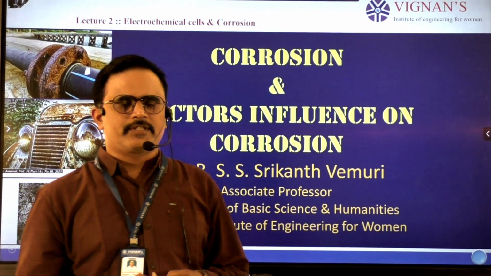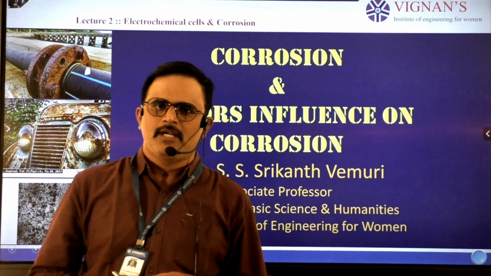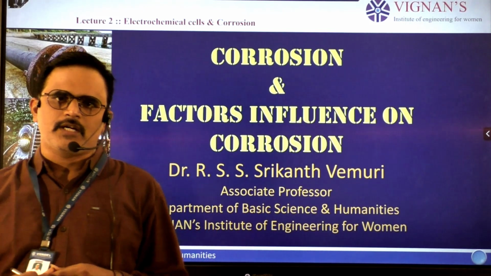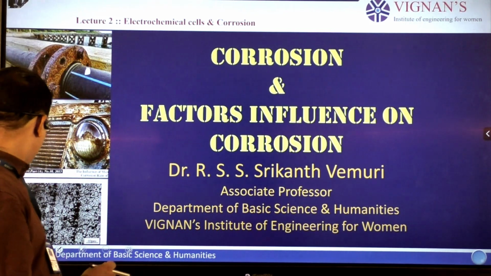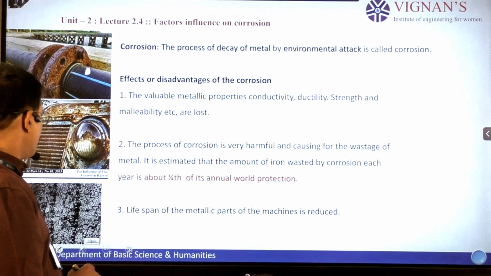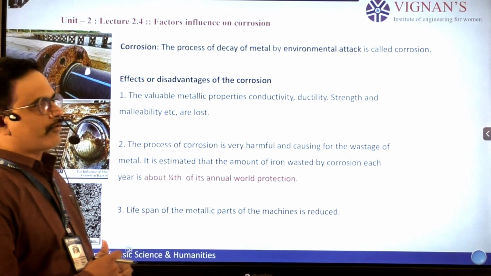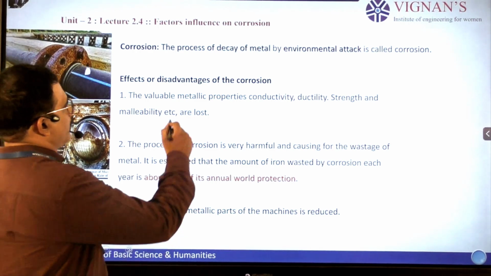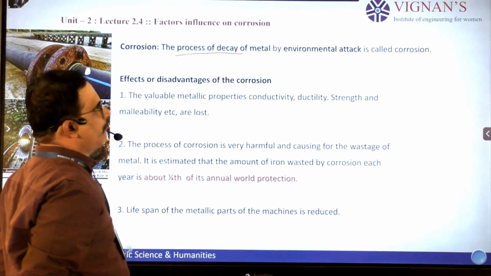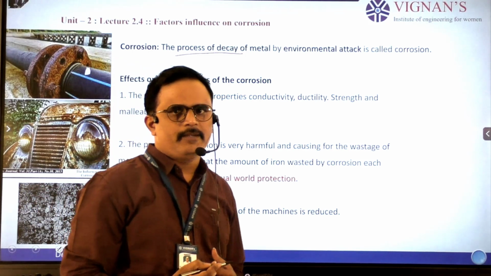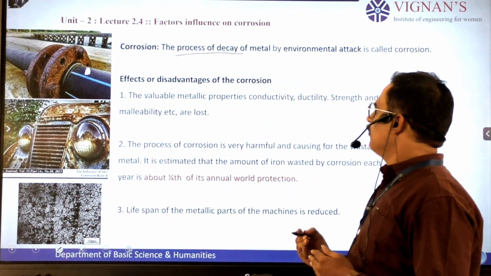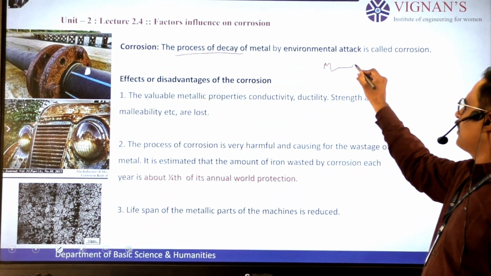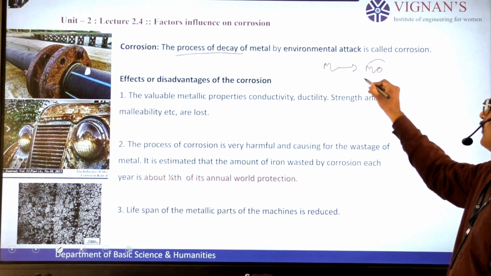Today we are going to discuss what corrosion is and what factors influence corrosion. Let us see what corrosion is. Corrosion means the process of decay of metal by environmental attack. That means if you take any metal, that metal will be converted into metal oxide.